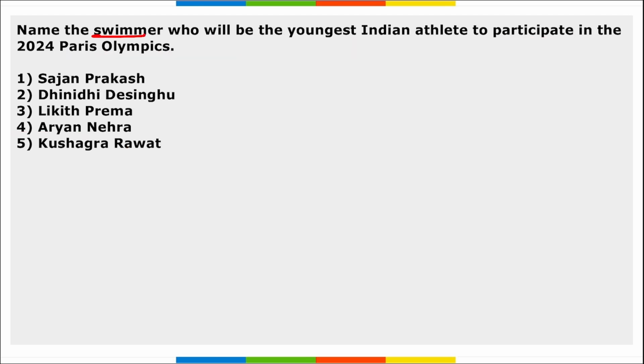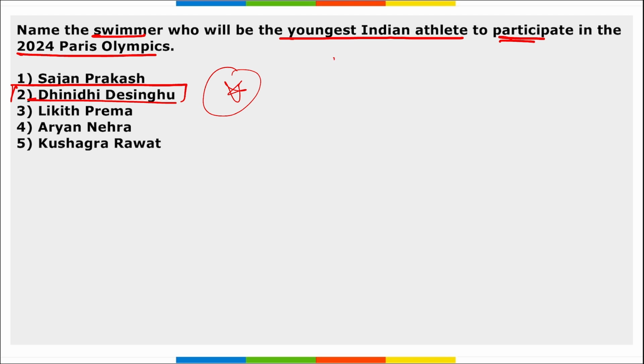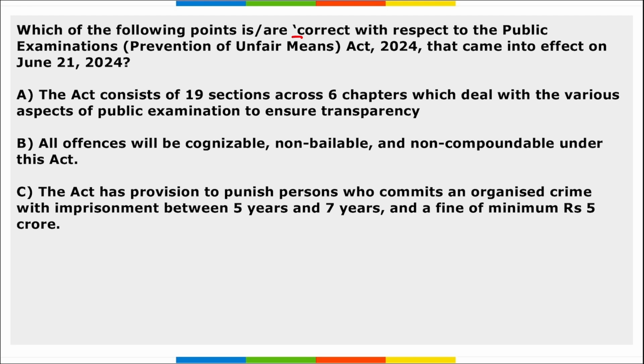Next, name the swimmer who will be the youngest Indian athlete to participate in the 2024 Olympic Games. Dhinidhi Desinghu is set to compete in the 2024 Paris Olympics as she has secured a berth through the universality places qualification system. She is 14 years of age and will be India's youngest athlete at the 2024 Paris Olympic Games. So this question can be asked: who will be India's youngest athlete to participate in the 2024 Paris Olympic Games, and she is related to swimming. So, Dhinidhi Desinghu.